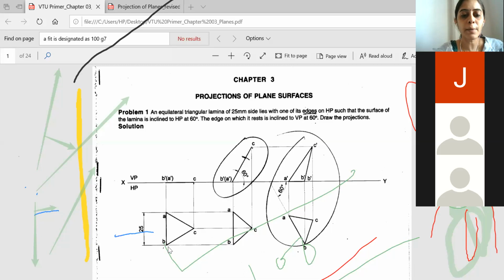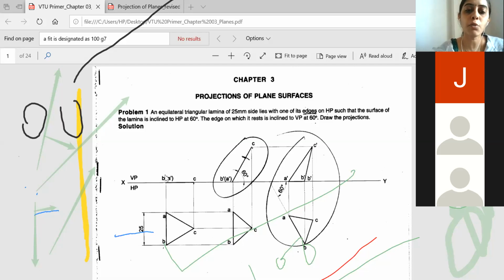After constructing the triangular lamina, you have to project it above. It is told that the edge is resting on HP, so the front view will be exactly on the VP line. So there will be no distance above for extension. You will just project it and the distance